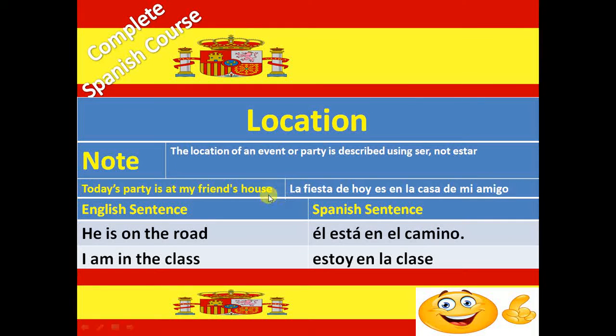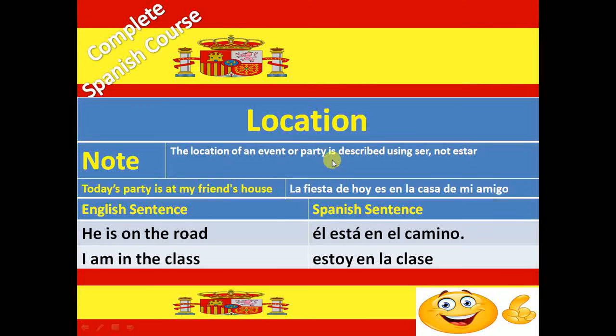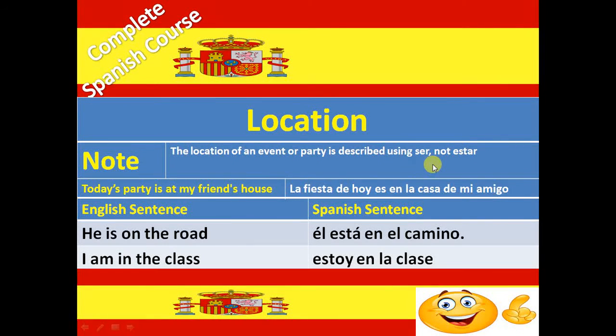Next one is location. Before understanding location, there is one note: the location of an event or party is described using ser, not estar. If it is any other location, like he is on the road, you use the estar verb. Él está en el camino. Camino means road, el means the, en means on, and él está means he is. Next example: I am in the class. My location is in the class, so estoy en la clase.